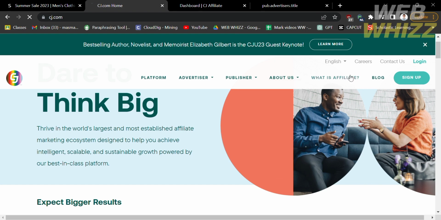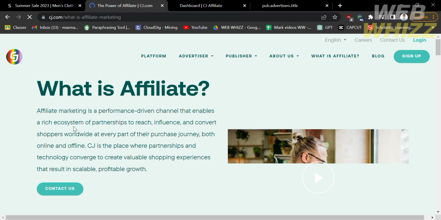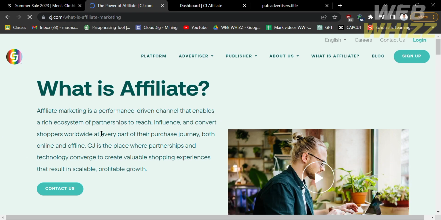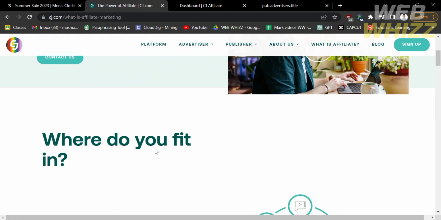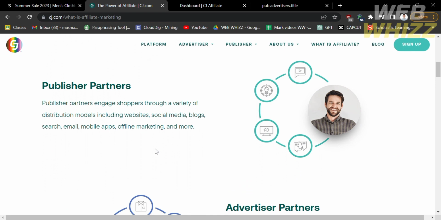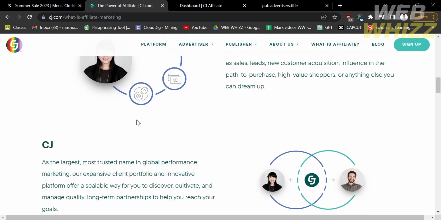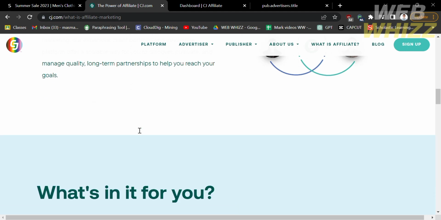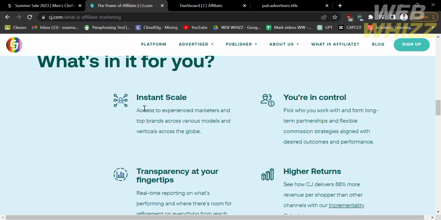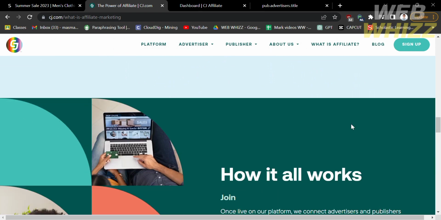And if you're wondering what is affiliate, you can click this button in order to understand what is affiliate. And below here, you will see the meaning of affiliate, and why CJ is the best place where partnership and technology converge to create valuable shopping experiences that result in scalable, profitable growth. And below those details, it will show you about the publisher partners, advertiser partners, and about CJ, which is the most trusted name in global performance marketing. And you will also see here some benefits including instant scale, you're in control, transparency at your fingertips, and higher returns.